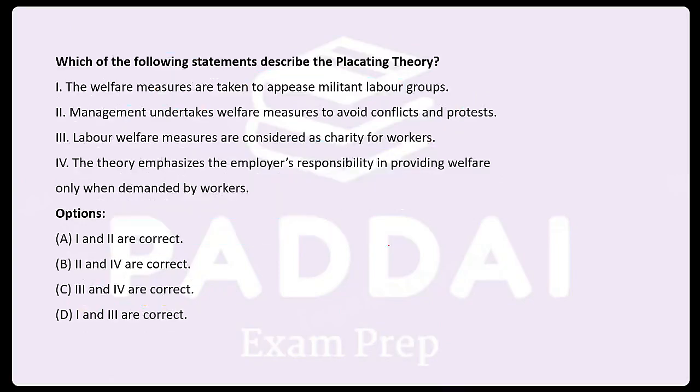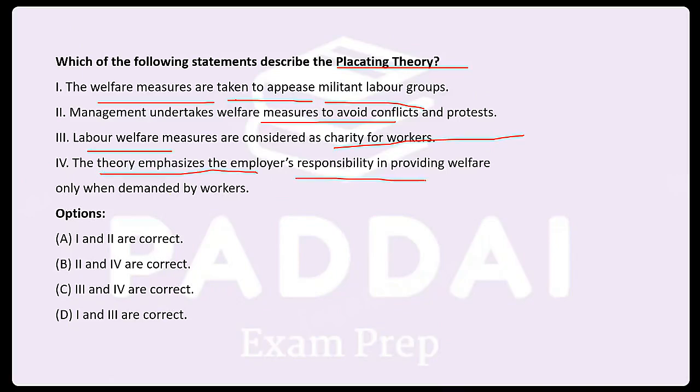Next, which of the following statements describe the placating theory of welfare? The welfare measures are taken to appease militant labor groups. Management undertakes welfare measures to avoid conflict and protest. Labor welfare measures are considered as a charity for the workers. The theory emphasizes employer responsibility in providing welfare only when demanded by the workers. So let's do the questions quickly. I have another class.